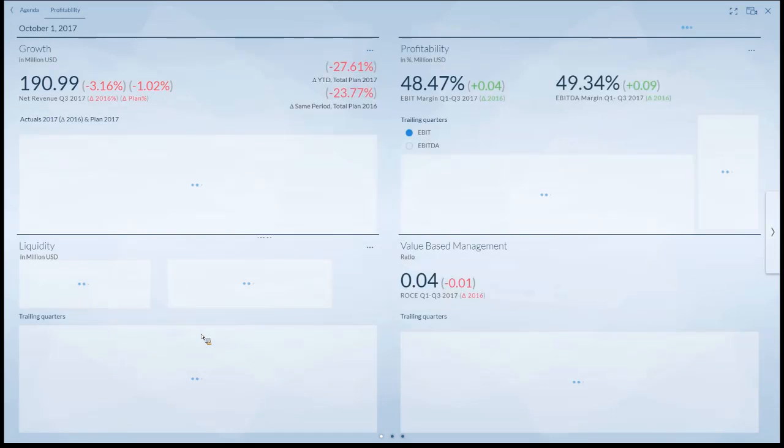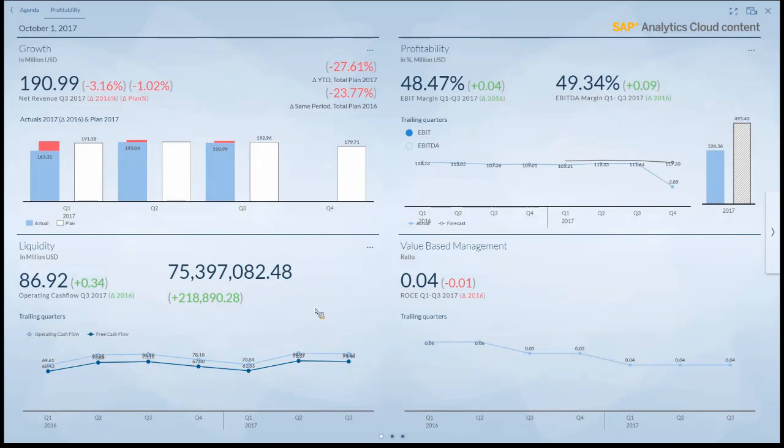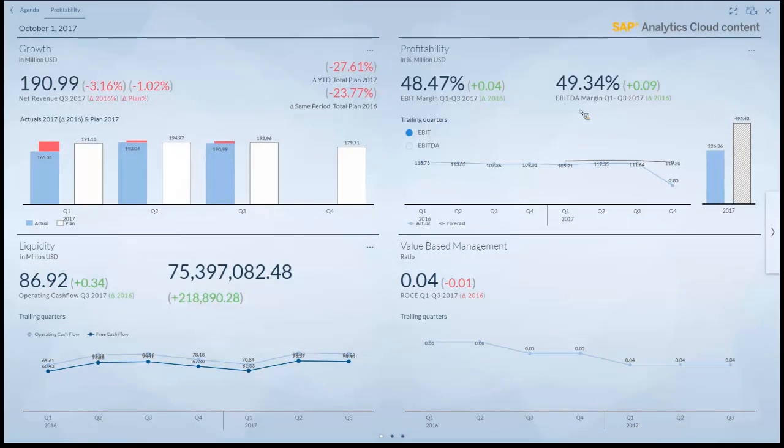What I said, the profitability agenda item will bring up the very same left screen, the overview screen. So that's the profitability part here. And here EBIT and EBITDA are the main key figures you want to look at. We see here the trend over time. Again, very important to understand your figures.